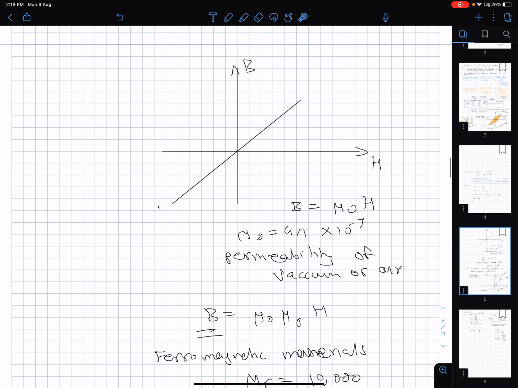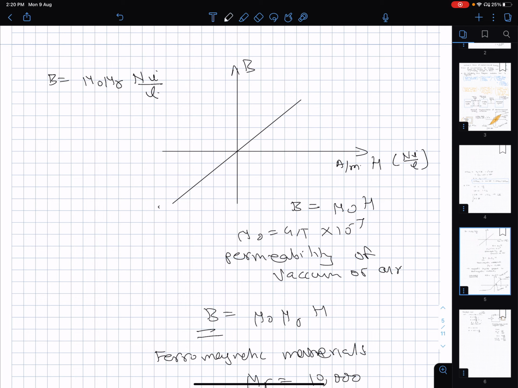Because if you recall this thing which I drew here, as H increases, so does B. So the more current I push, what is H here? H here is Ni by l, the unit being amperes per meter, and B is therefore mu 0 mu r Ni by l.